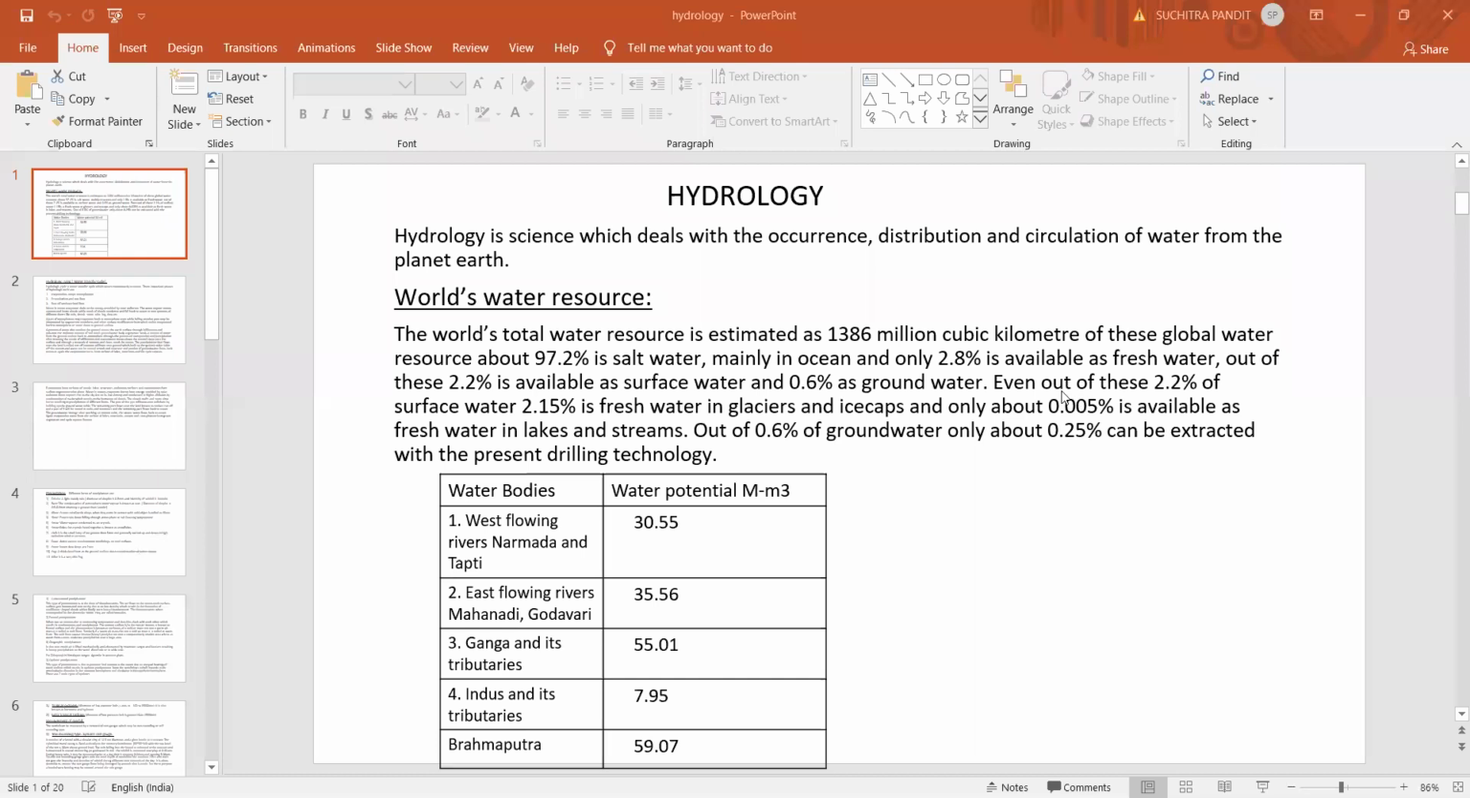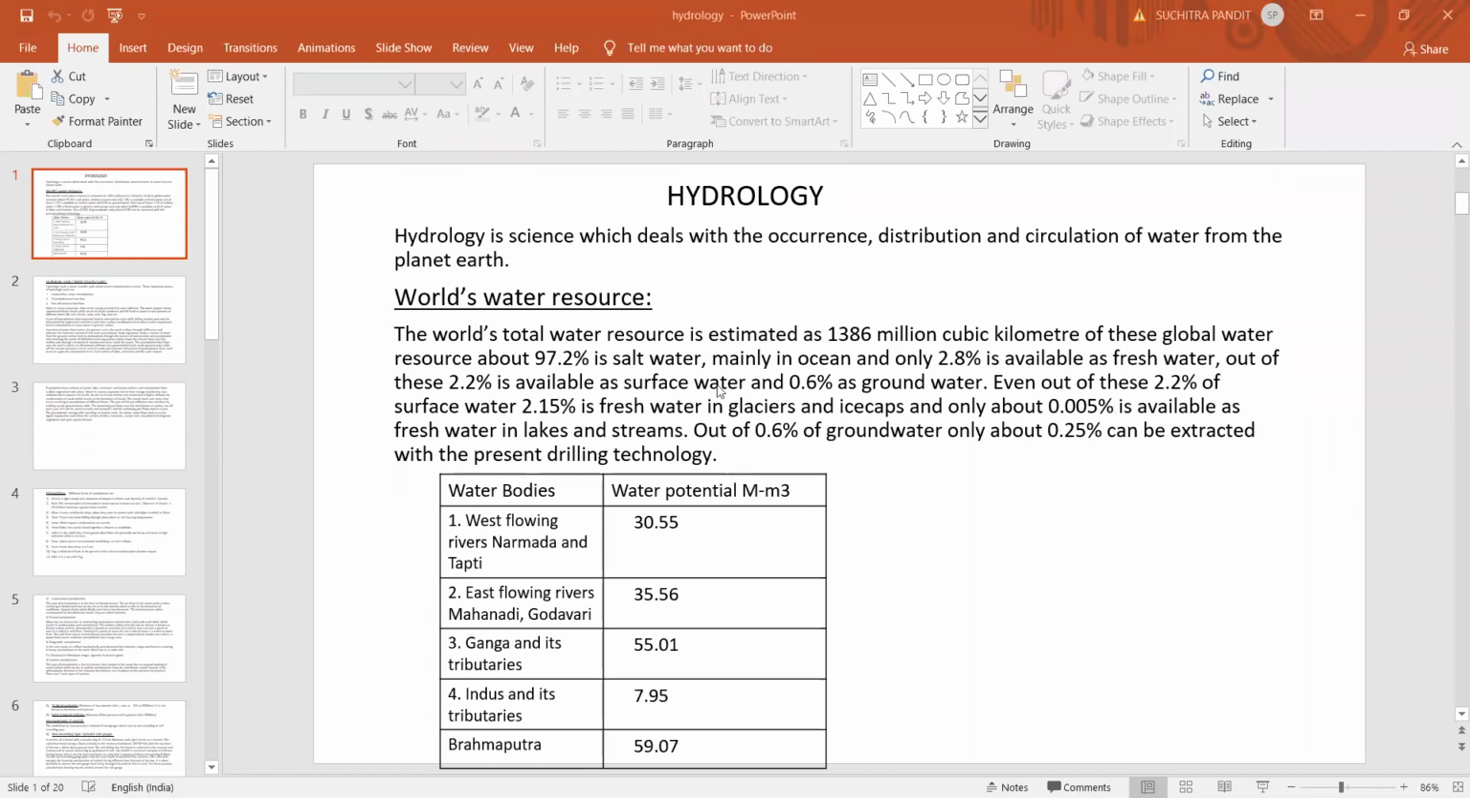Now you see the percentage of fresh water available in streams and lakes is of the order of 0.005%. Since the water requirement is increasing day by day, the available water has to be used very scientifically and economically.